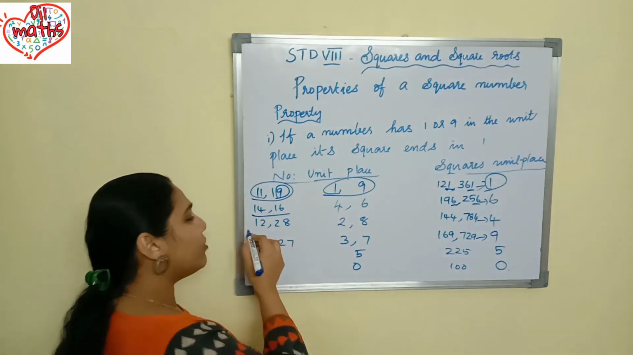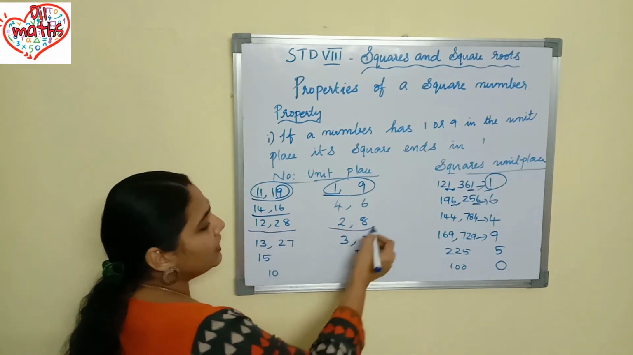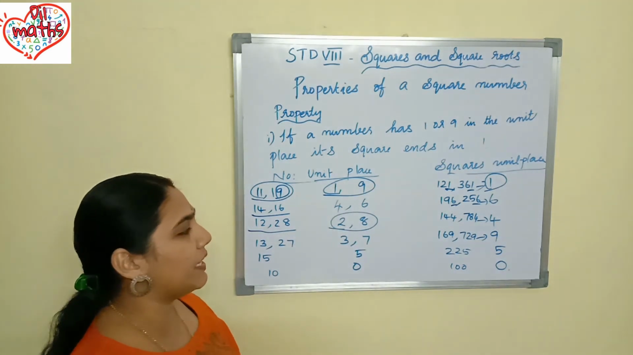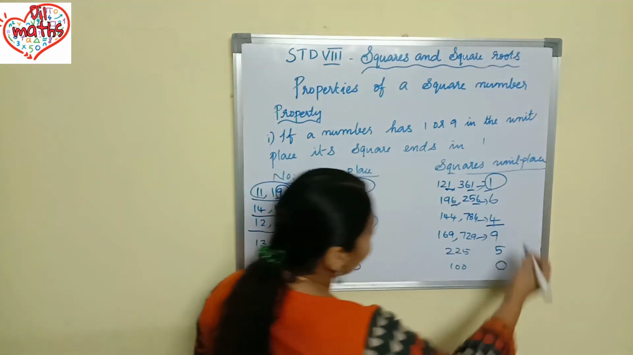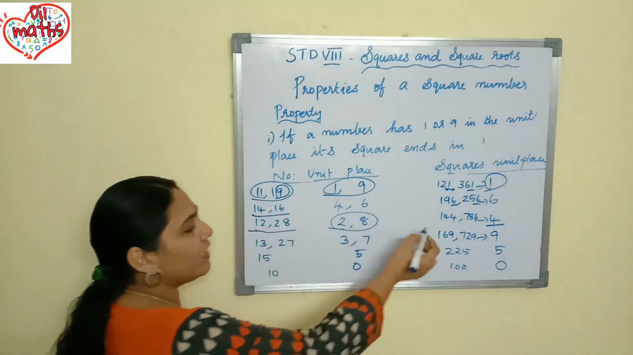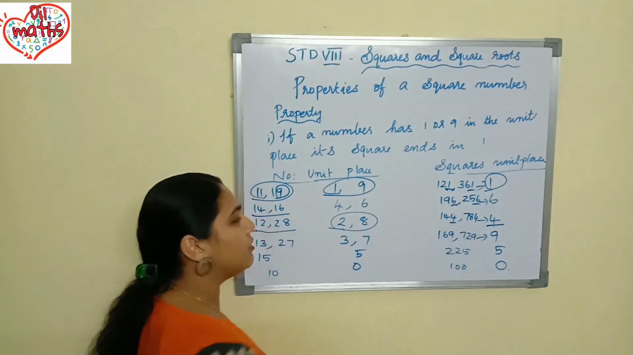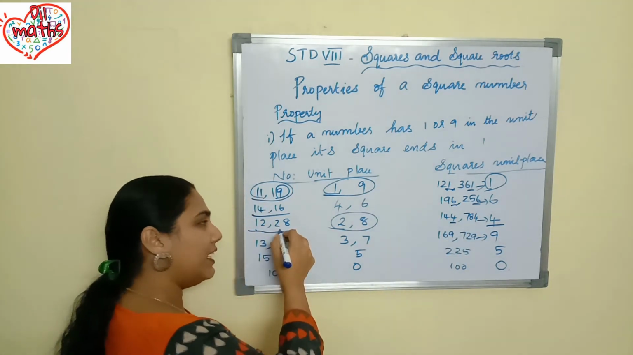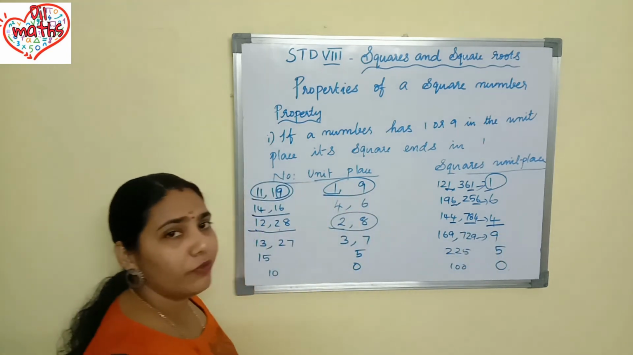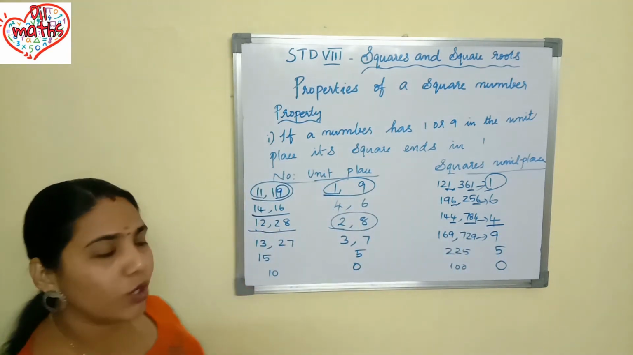Okay. What is the next property? If in a number 2 or 8 is coming in the unit place, the square will end in 4. Okay, we'll check with an example. If I am taking 12 square, what will I get? 144. It is ending with 4 only. If I am taking 28, its square is 784. That means it is ending with 4 only.